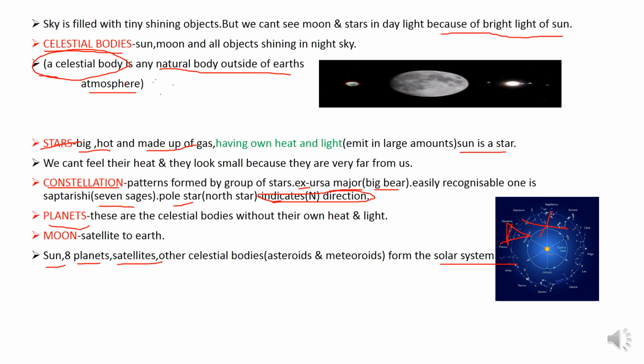Planets, these are celestial bodies but without their own heat and light, unlike the stars. Moon is a natural satellite of Earth.